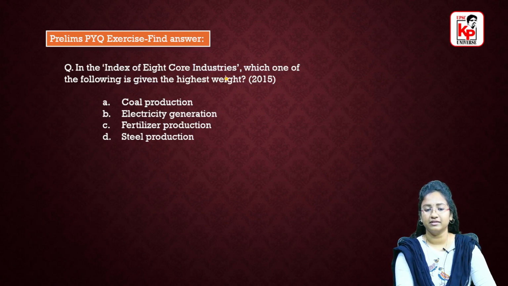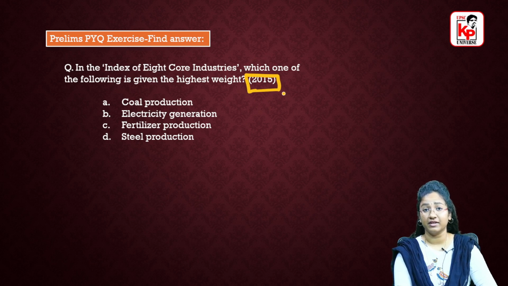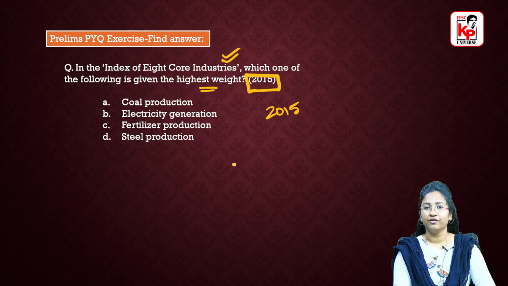Previous year questions are very important from the examination point of view. Only when you go through the previous year questions, both for prelims and mains, will you get to know the pattern of how questions can be framed from a particular article. Here you can see that in the year 2015 we already had a question regarding this IIP: in the index of 8 core industries, which of the following has the highest weightage? We are going to also discuss the basket of goods on which this data is compiled.